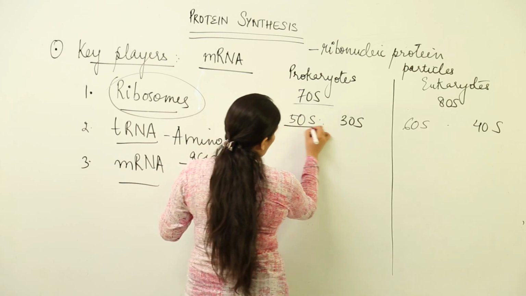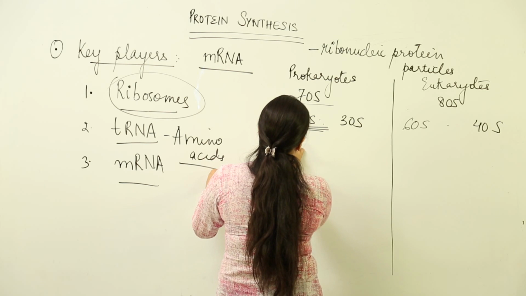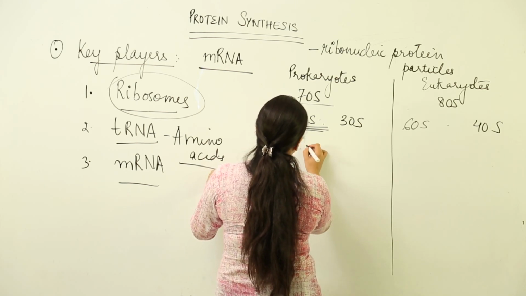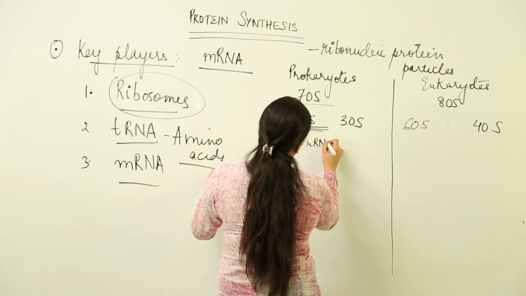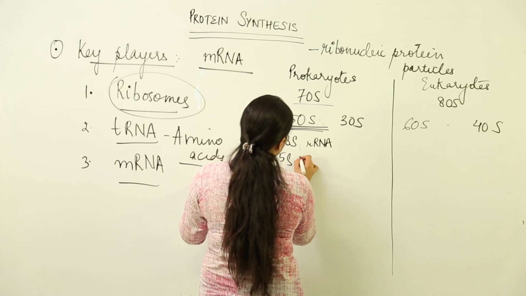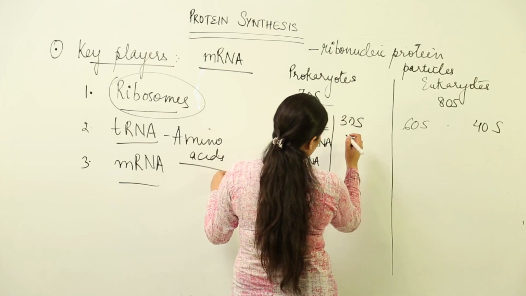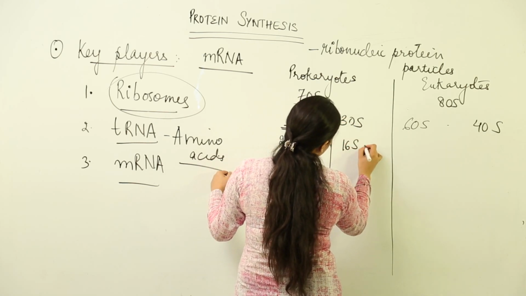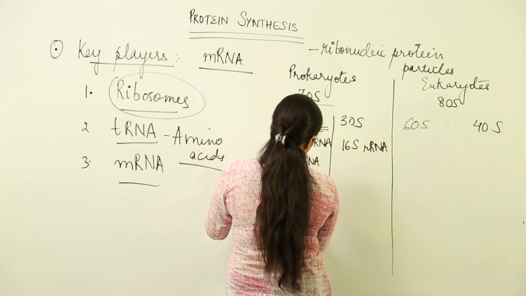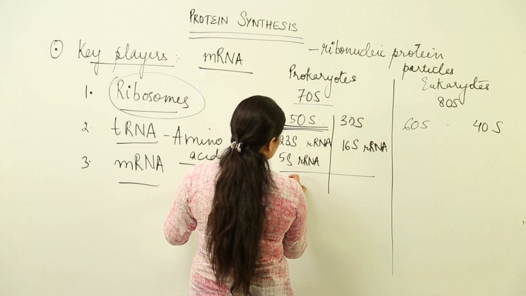Now, in the case of the 50S subunit in the prokaryotic ribosomes, you have 23S rRNA, where S is the sedimentation coefficient. Alright, and apart from this you have 5S ribosomal RNA, and in the 30S unit you have 16S ribosomal RNA. Apart from this, as I told you, it is a ribonucleic protein particle, so there are proteins also which are present.